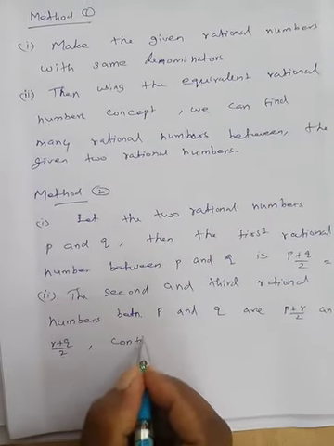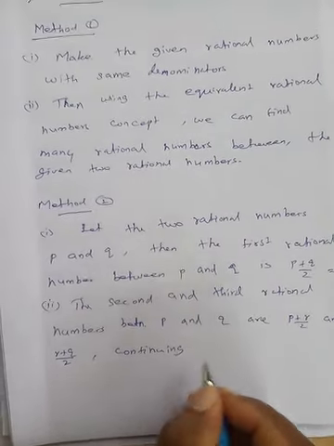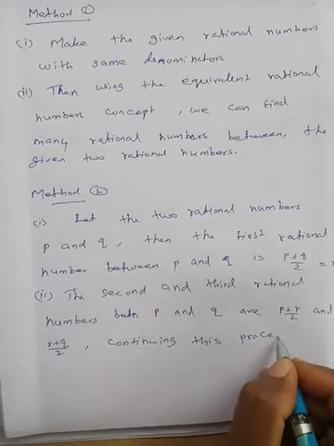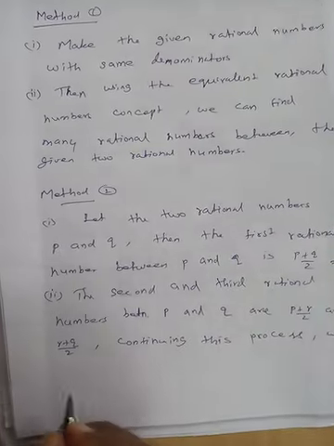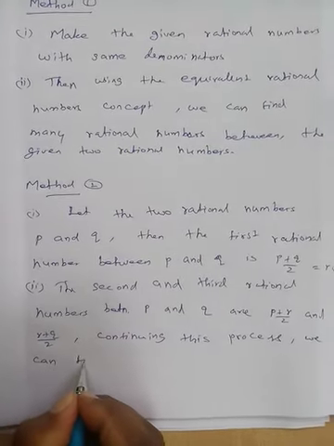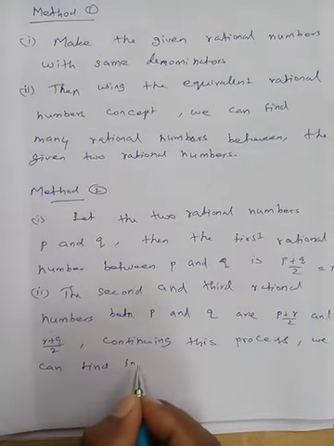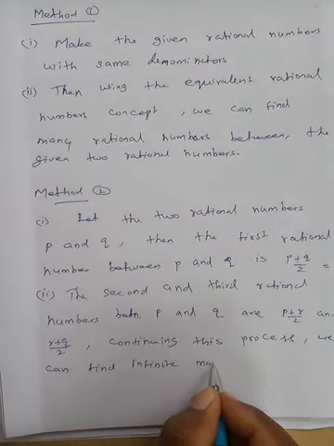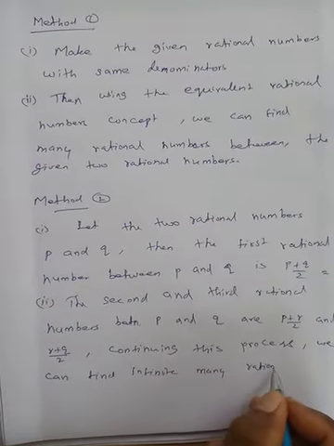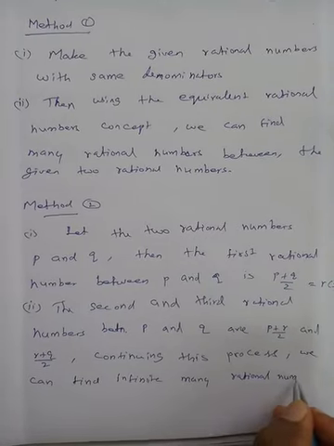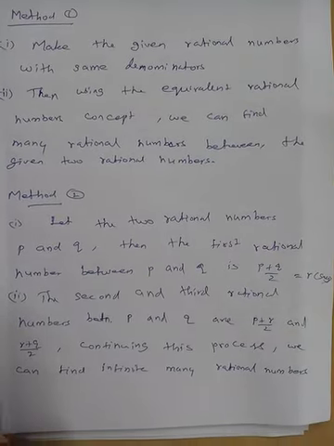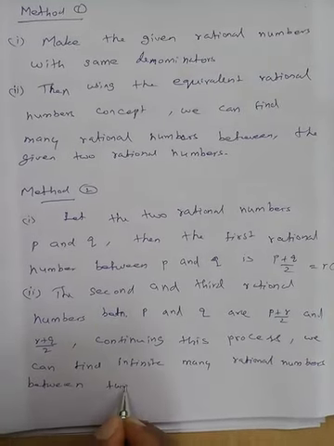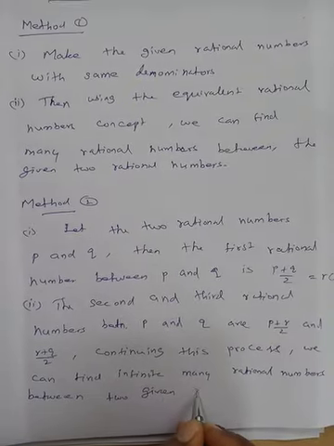Continuing this process, we can find infinitely many rational numbers between two given rational numbers.